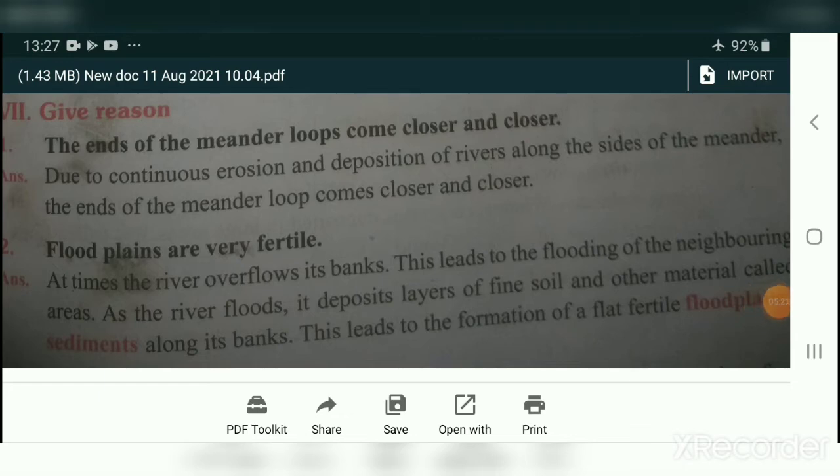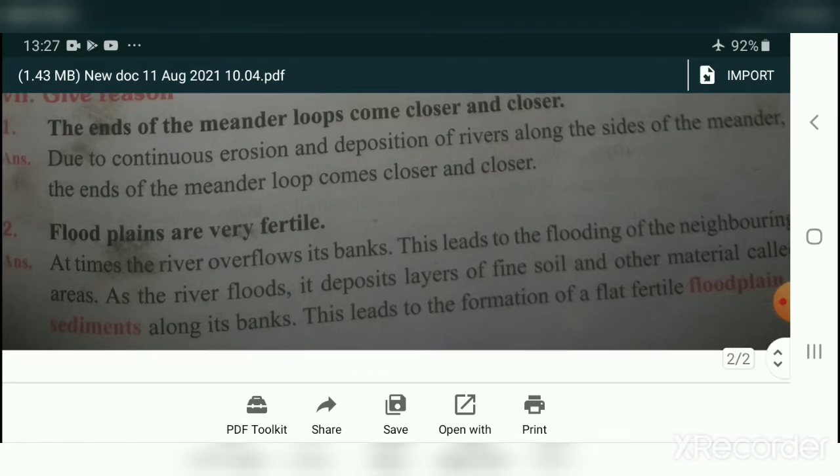Now we will see the give reason. The ends of meander loops come closer and closer. Due to continuous erosion and deposition of rivers along the side of the meander, the ends of the meander loop come closer and closer. This answer we have already studied in the short answer question.